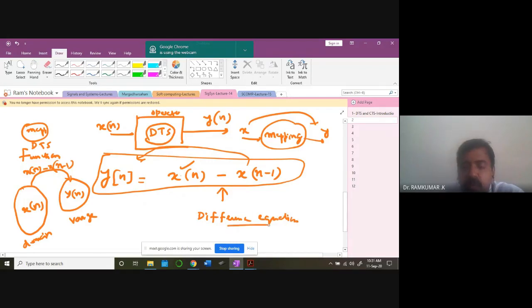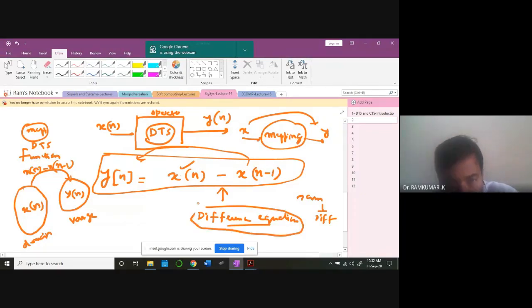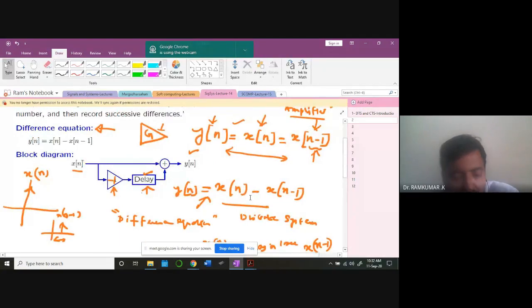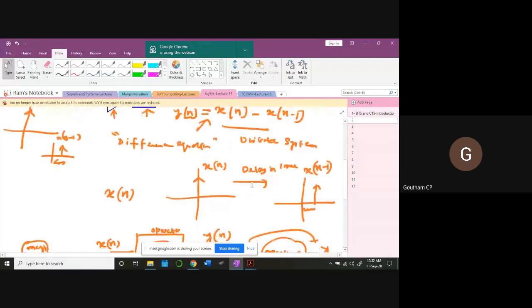In fact, you might have learned about the differential equation. This is the sampled version of it. In the continuous time domain, you call it a differential equation. In the discrete domain, you call it a difference equation. Is it clear? Anybody wants me to repeat again? Any specific doubt?